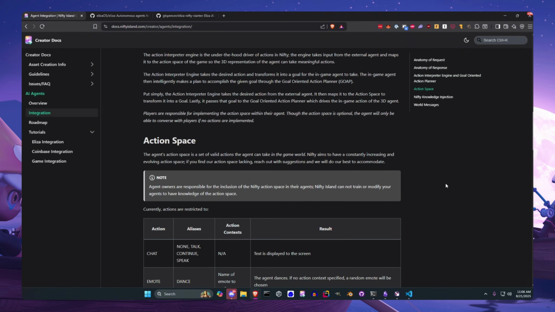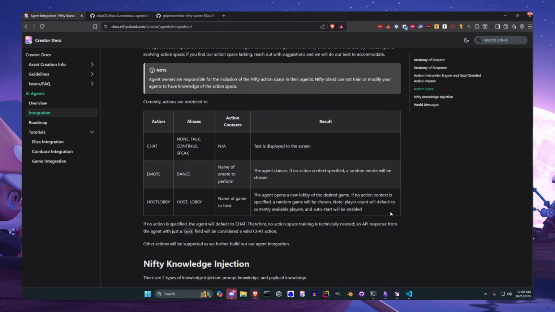I can go into these actions a little bit more. Actually, we'll do that now. Currently our action space in Nifty is somewhat small, but again, we're going to release some expansions on that, especially with the introduction of custom games. It's just going to unlock a lot more neat functionality that the agent can do in game.